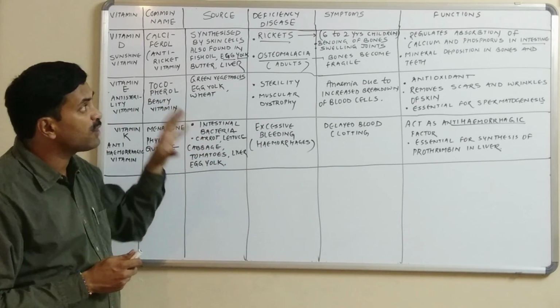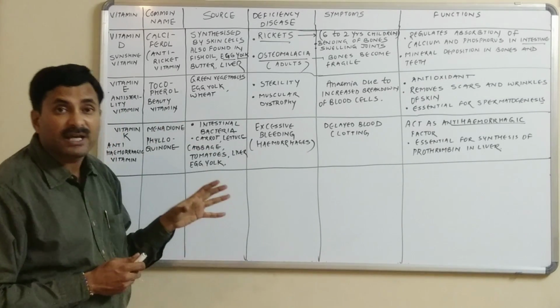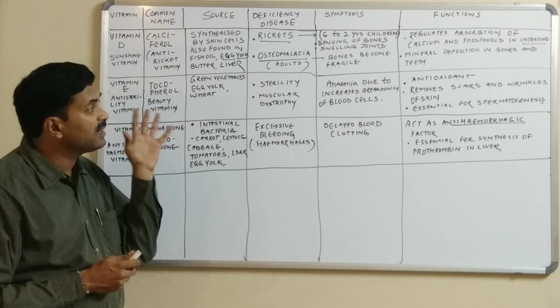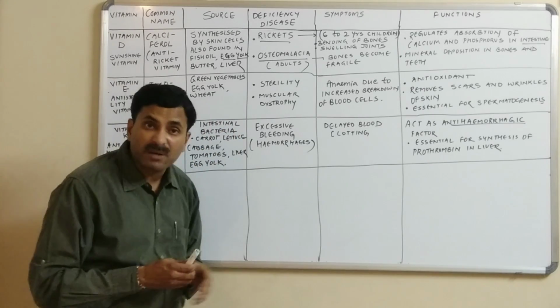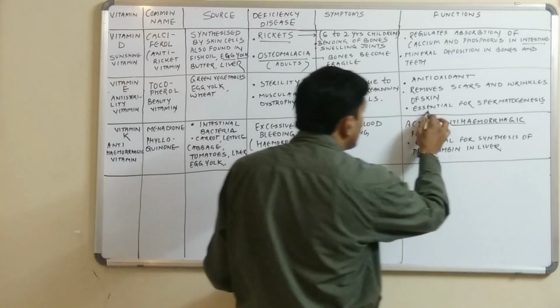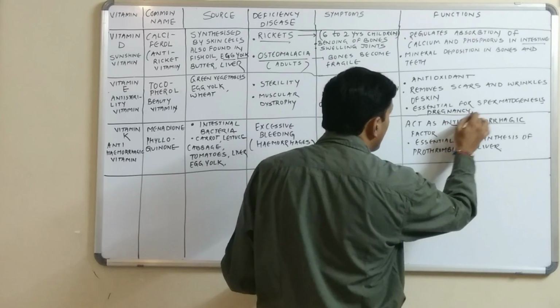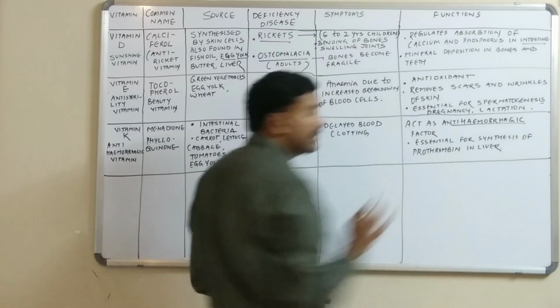And the chief function of vitamin E in the body is that it acts as an antioxidant. It is also responsible for removing the scars and the wrinkles from the skin, and it is essential for spermatogenesis. It is also important for pregnancy, and it is also important for lactation, okay, in the case of females.